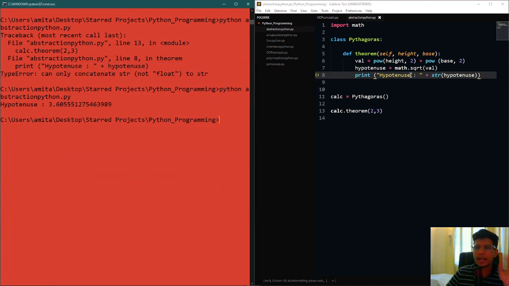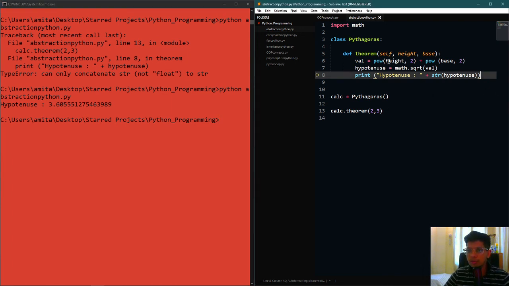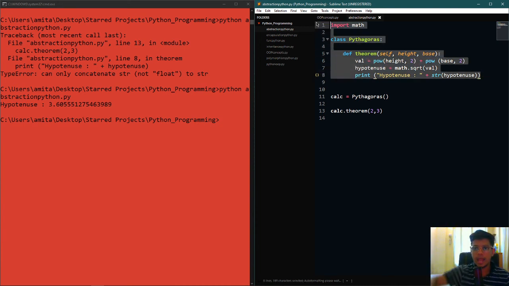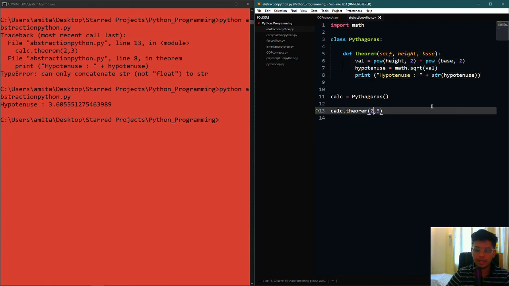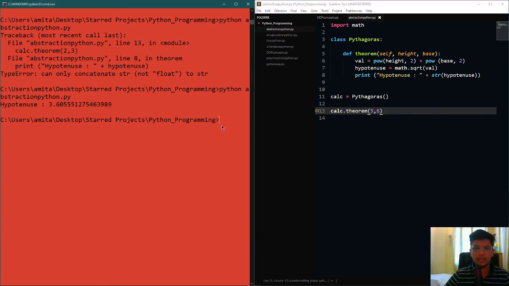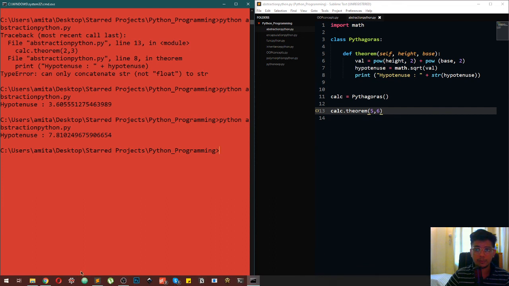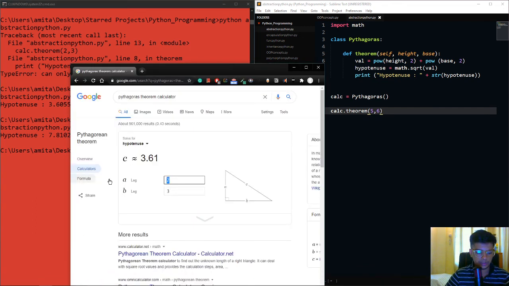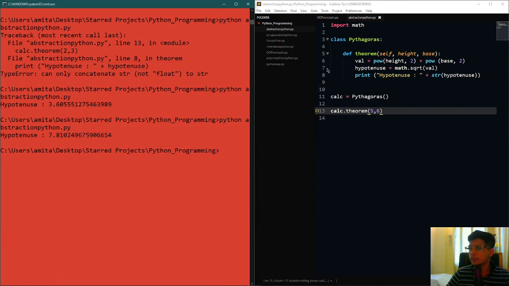So the main idea is not this per se, but what I wanted to show is that suppose this portion of the code remains hidden, right? It's somewhere hidden, and you don't need to really know how it works. You can just pass in the values here, and it's going to calculate the thing for you, right? So let me just do it again, and this time it's 5 and 6. The order doesn't really matter, and we get 7.81, right? So the program works.